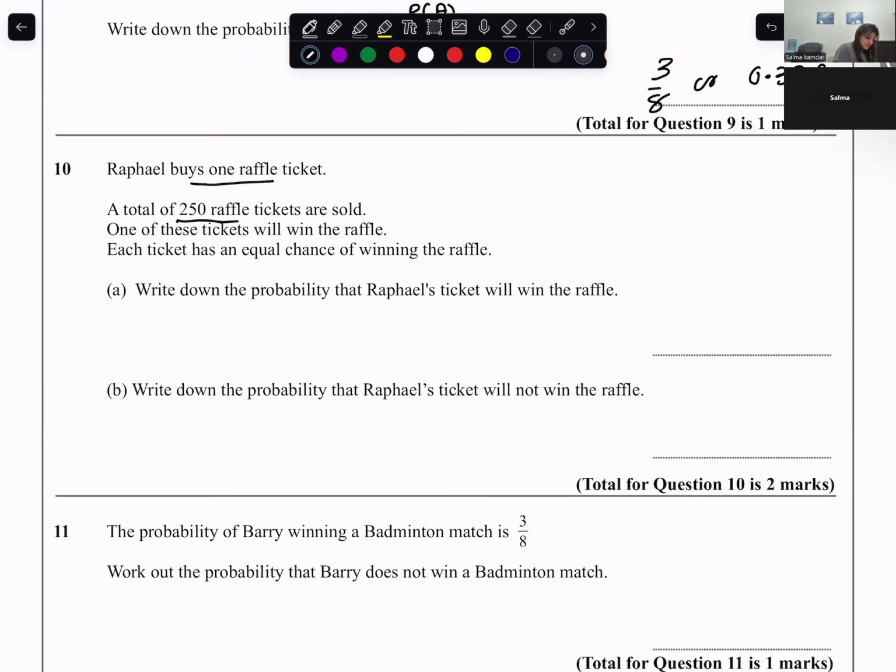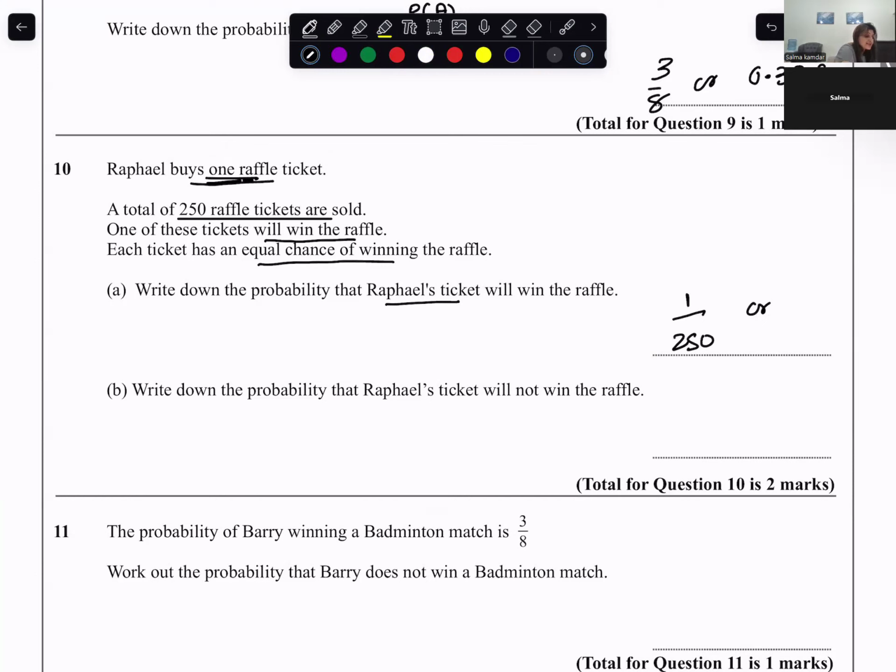Total 250 raffle tickets are sold. He buys one raffle ticket. One of these tickets will win. Each ticket has equal chances of winning. Write down the probability that raffle's ticket will win. So the chance that raffle's ticket wins is 1 divided by the total number of tickets.